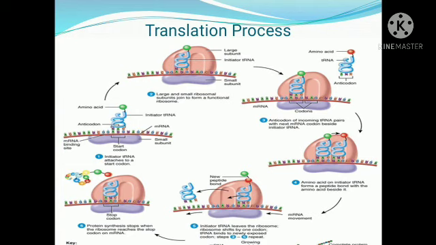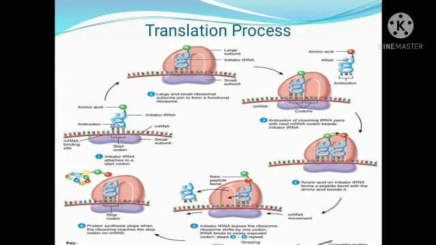Once it reaches the start codon, the process of translation begins, and there are three stop codons; once it reaches any of the stop codons, it completes the process of translation.